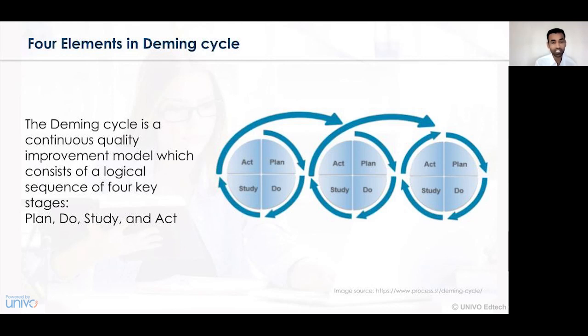And in this case, Deming has given a certain theory in which one cycle of activity, that is planning, doing, studying, and acting, should be continued three times. So when planning, doing, studying, acting has been done for the first level, again it should be continued for the second level, and again for the third level. So when the three cycles of the Deming cycle are completed, the quality management improvement can be identified in a better consideration, and the product is also of a better consideration.